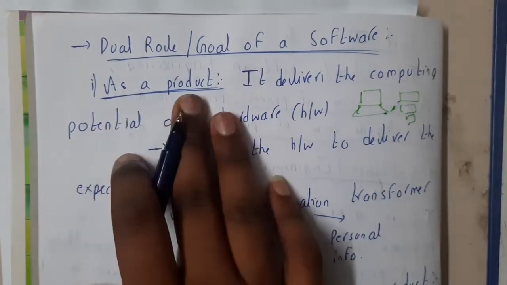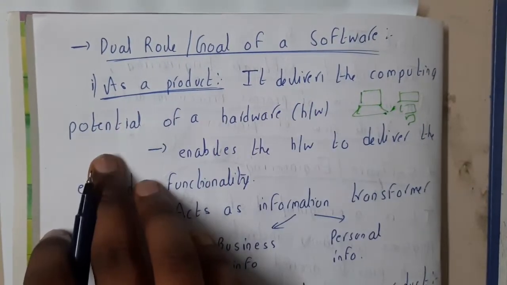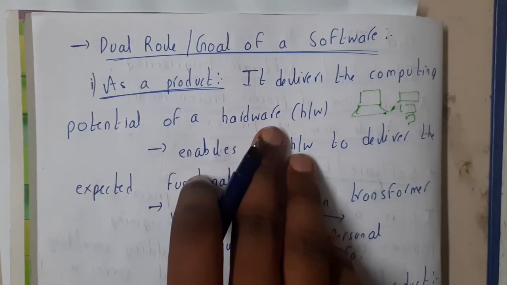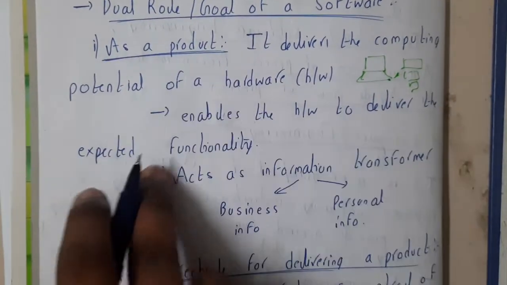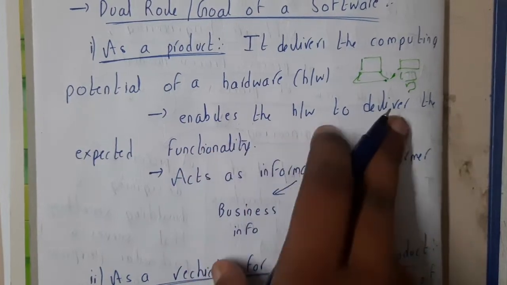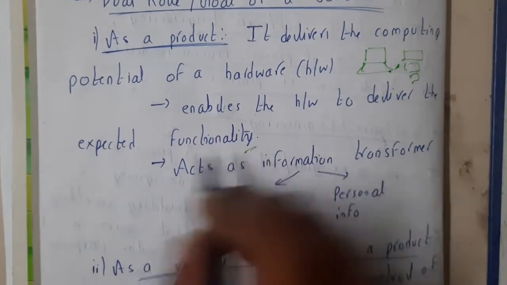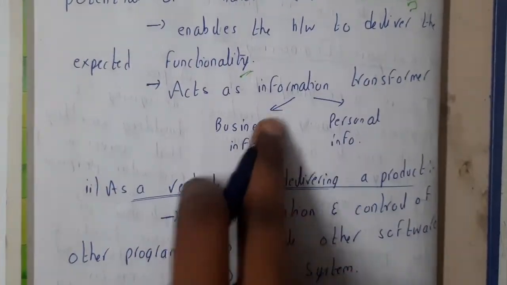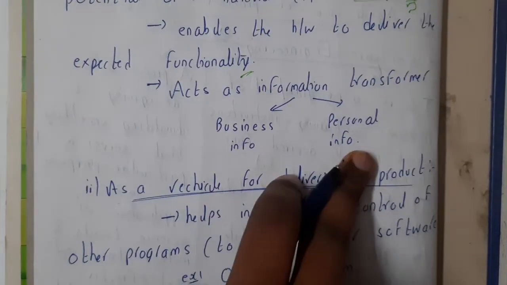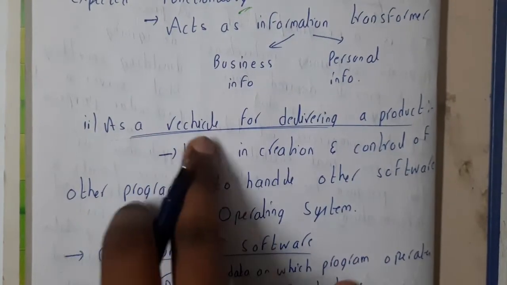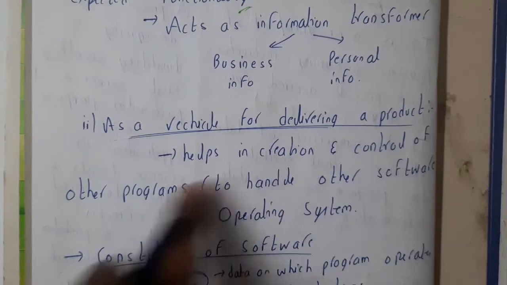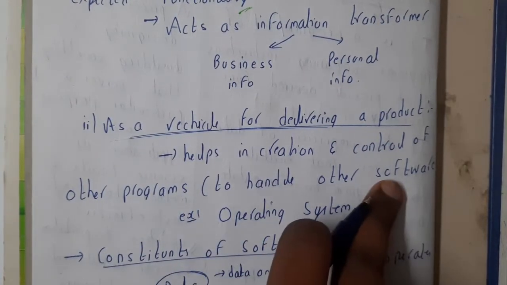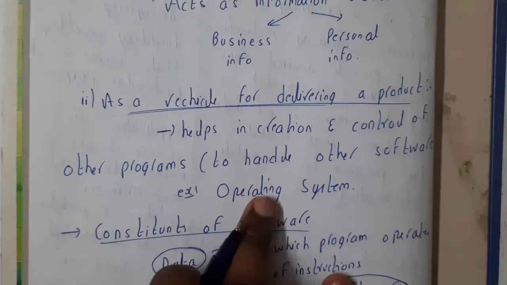Okay, so as a product, it delivers the computing potential of the hardware. So basically it is the direct product which you will be giving to the user. It enables the hardware to drive the expected functionality, and acts as an information transferer between the business or the personal info. Whereas as a vehicle for delivering a product, it helps in creation and control of other programs to handle other software. This is nothing but the software operating system, guys.